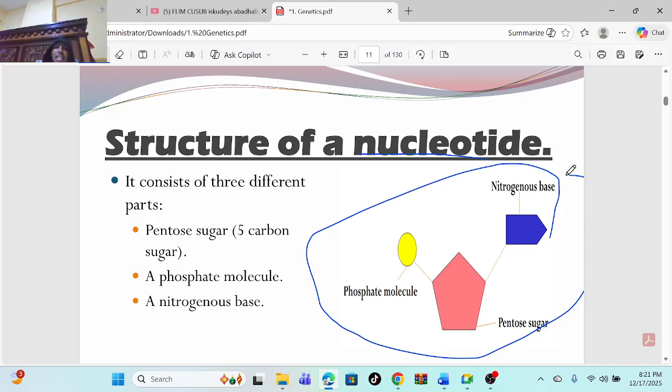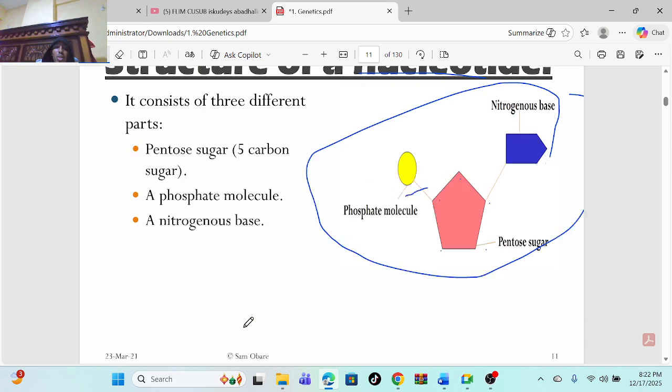Three things. First is pentose sugar, that is a 5-carbon sugar. Look, this is a pentagon: 1, 2, 3, 4, 5. A 5-sided figure is known as a pentagon. So it contains pentose sugar, meaning a 5-carbon sugar. Number 2, it contains a phosphate molecule. Number 3, it contains a nitrogenous base.